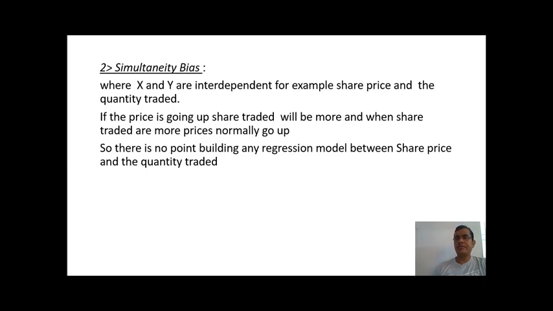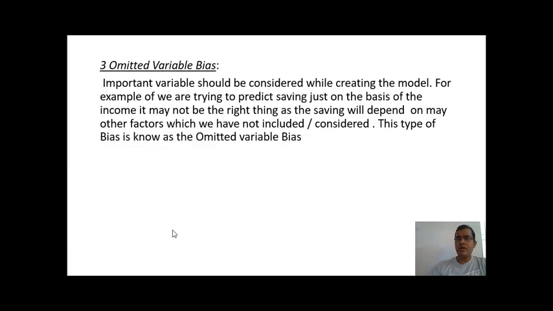Third type of bias is your omitted variable bias, and this is quite common while building the model. So I'm trying to build the model, where I'm saying that y depends upon certain values of x. But the x values or the independent features which I have taken to build my y may not be significant, or they may not be able to explain the whole of the variance of my y.